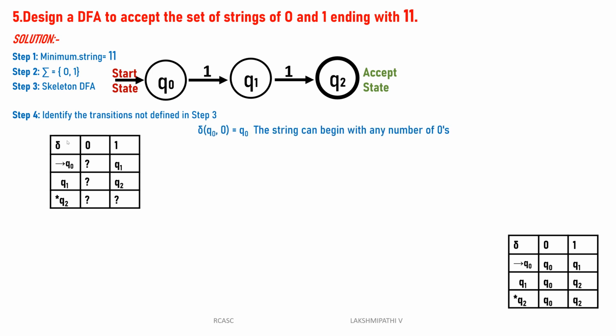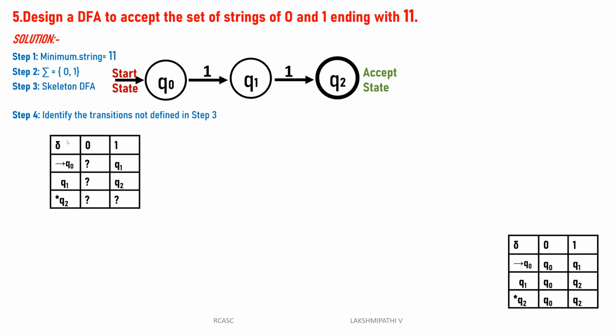Then in between, for example, q1 of 0. q1 of 0 means you have read a number of zeros and ones, and after 1 you have one more 0. Then q1 of 0 will go to q0, because after 0 there are once again many ones. q1 of 0 is q0, because the string always ends with 1, 1.